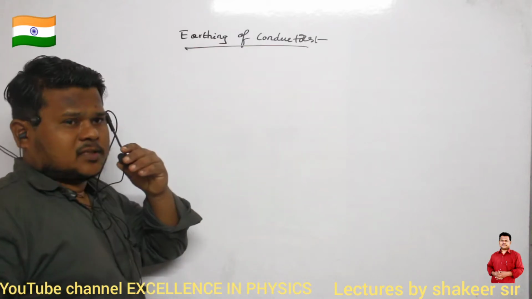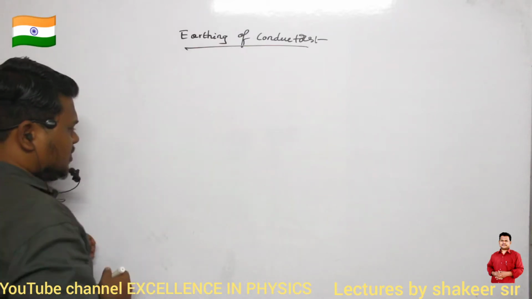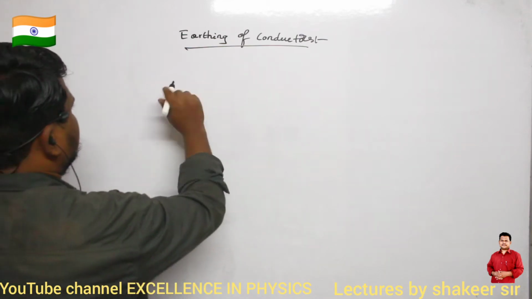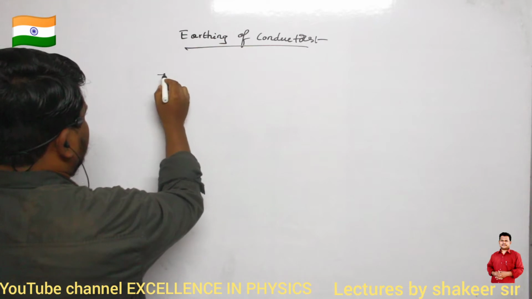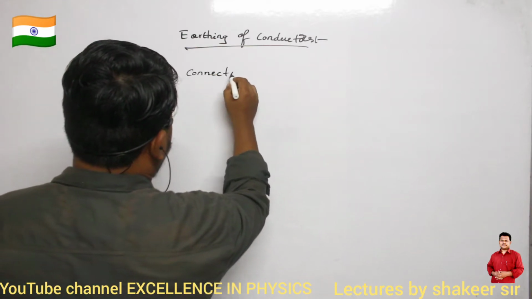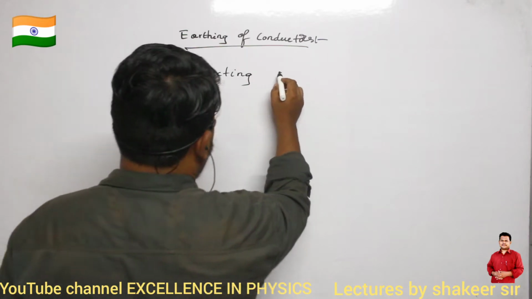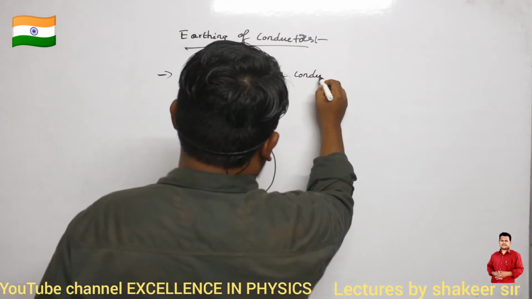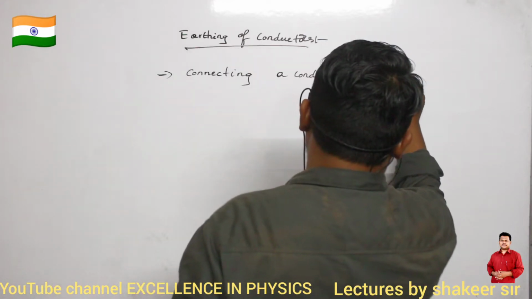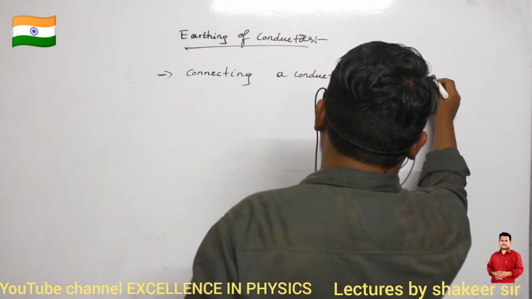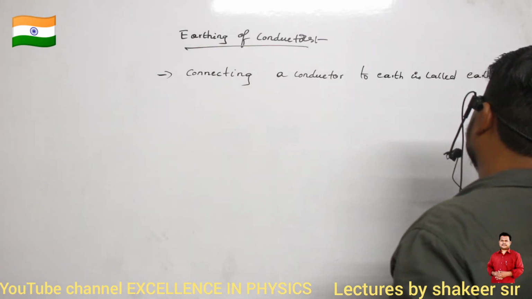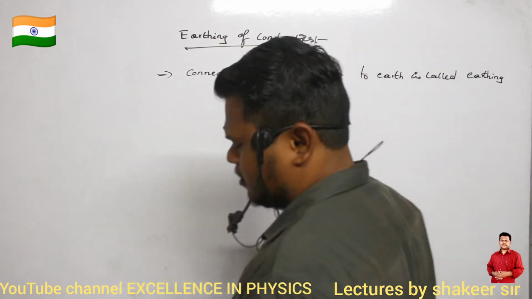So, earthing of conductors, which is very important in solving this type of potential problems. So, what is meant by earthing of conductors? Connecting a conductor to earth is called earthing of conductors. Okay? Is called earthing of conductors.